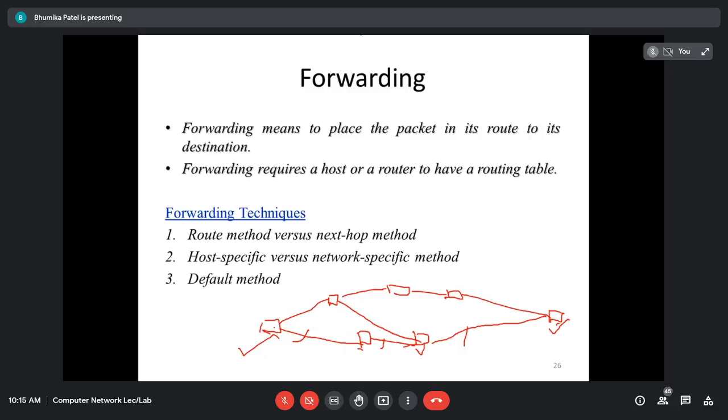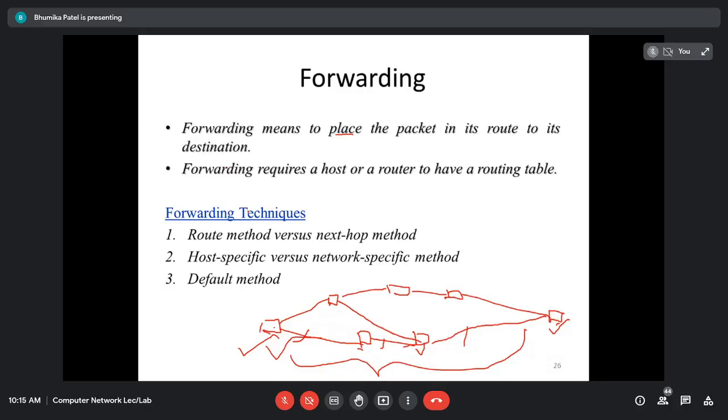So forwarding is nothing but placing the packets in its route. And this is the route. From this source to destination, this is the particular route. And we are just moving the packets into this route, and that process is known as forwarding. Forwarding means we are just passing the packets, jumping the packets from intermediate routers, and that process is known as forwarding.